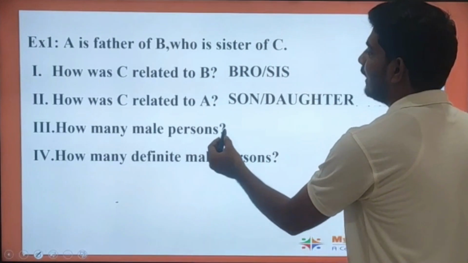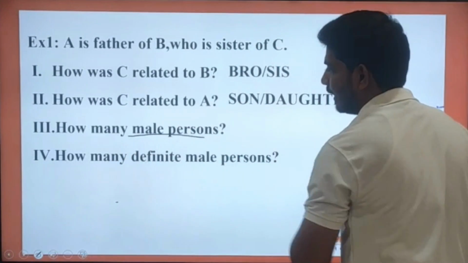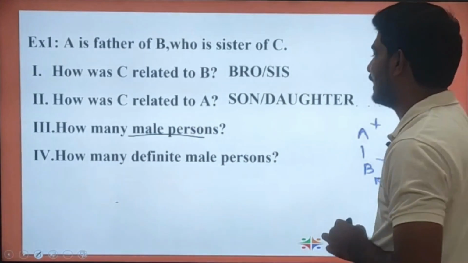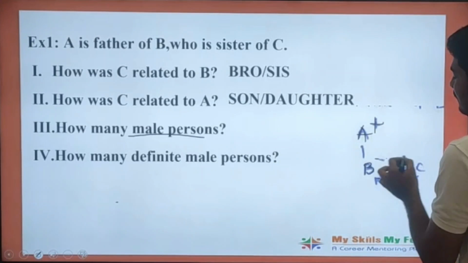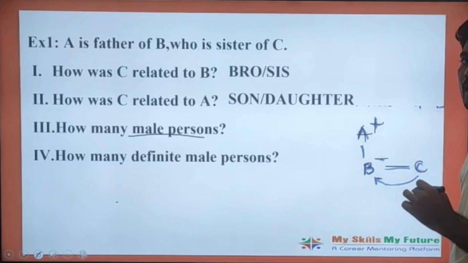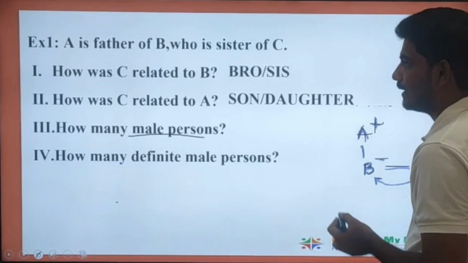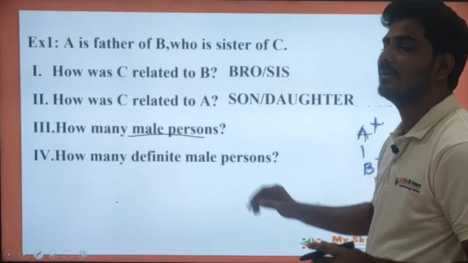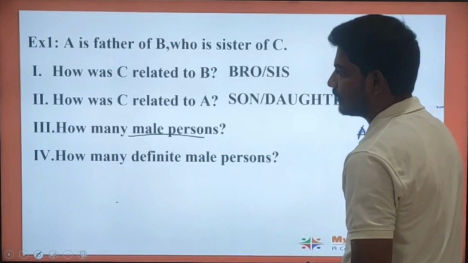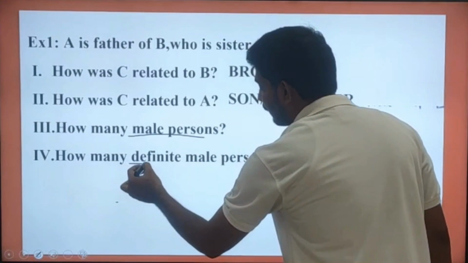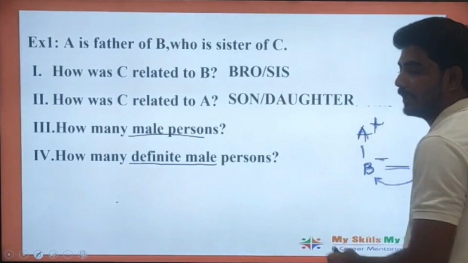Next, how many male persons are there? See here, A is a female person and B is a female person, and the gender of C is not known for us. So what is being asked in the question? How many male persons are there? If you see the fourth question also, how many definite male persons are there?